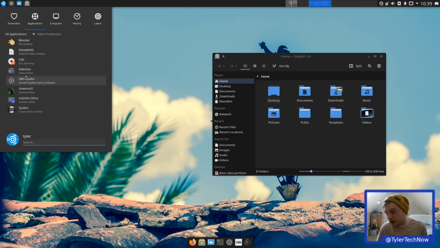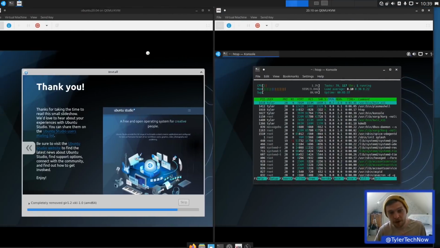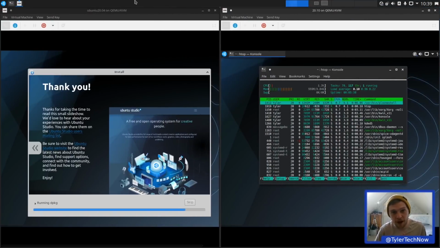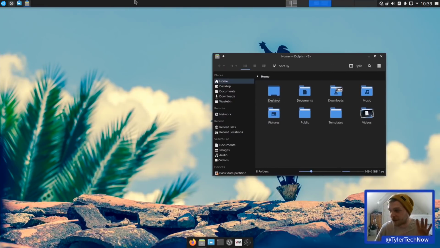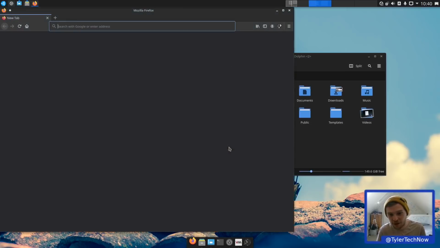But like I said, we're going to go through all of the applications once that virtual machine is installed, because I want to see what's been taken away and what's been added, because I did see during my virtual machine little play around there was a little bit of a discrepancy here and there of what was actually installed.